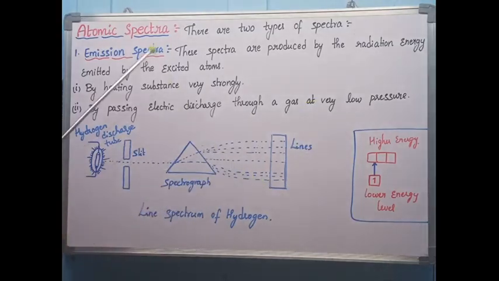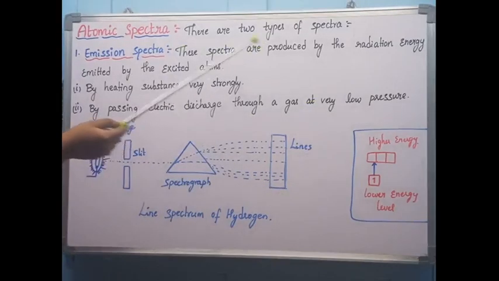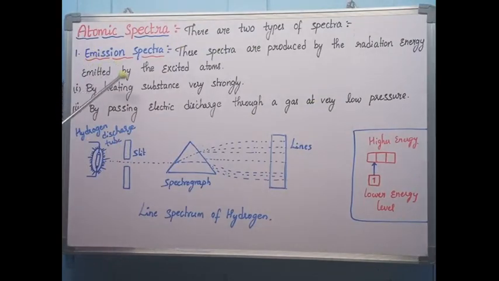Now you can see the spectra are produced by the radiation energy emitted by the excited atoms. Whenever atoms are excited, they move down again. Whenever they move down because of their instability, they release that energy in the form of emission. So how is this process actually taking place? By heating the substance very strongly.